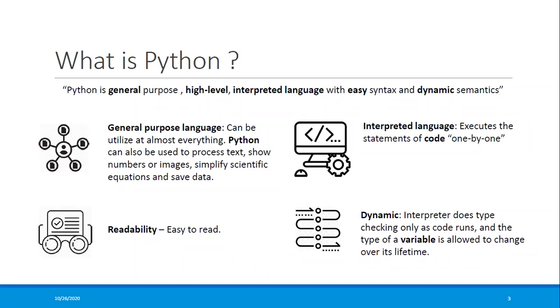And the second one is it's a high level language. High level language means you don't have to deal with any low level assembly instruction, machine specific details, or any minute thing. Whatever other high level programming languages provide you, you can perform the same thing in Python as well.